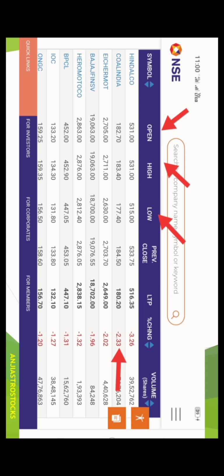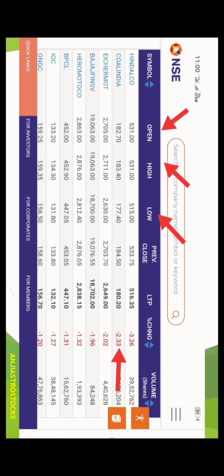Hindalco opens at 531. Previous day close is 533. So the basic idea is that it had closed at 533.75. Today the stock opens at the price 531, which is lesser than the previously closed one. That's why the present LTP, last traded price, is 516.35. Therefore, the stock has taken a downtrend and the percentage of change is minus 3.26%.